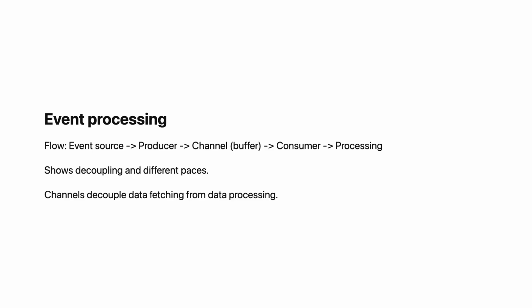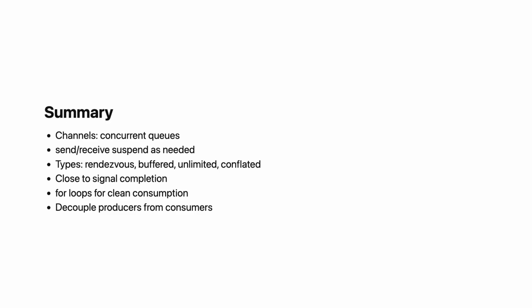The channel buffers events if the consumer is slow. The producer can stay ahead. When the source is exhausted, the producer closes the channel. The consumer finishes remaining events and completes. This decouples fetching from processing. Each can run at its own pace.